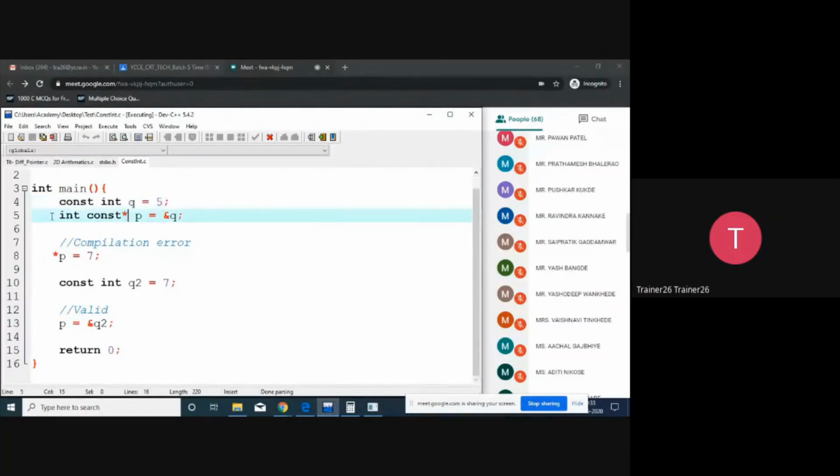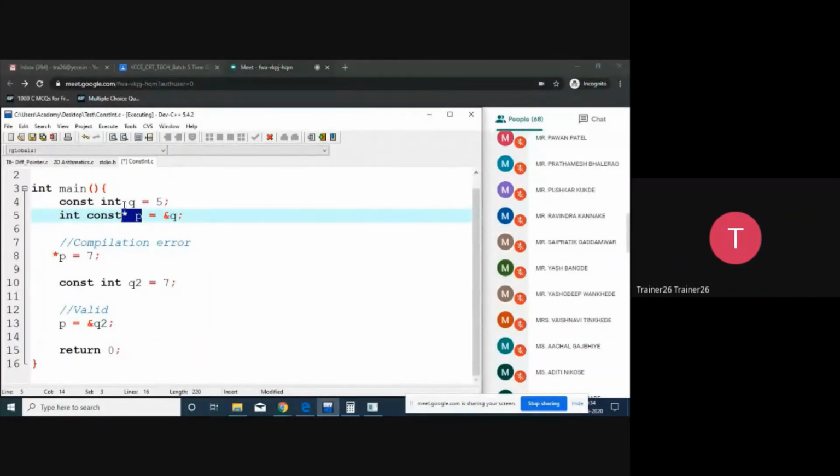Now for the pointer, this is the normal declaration of the pointer. We have taken the address of q and assigned it to a pointer, normal practice, but I have put a constant in between. So I said const int star p.